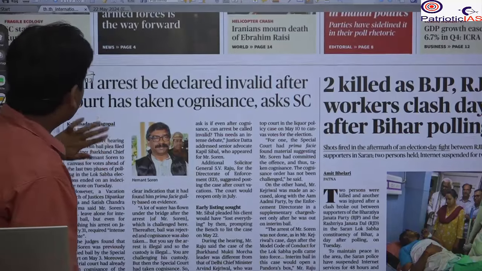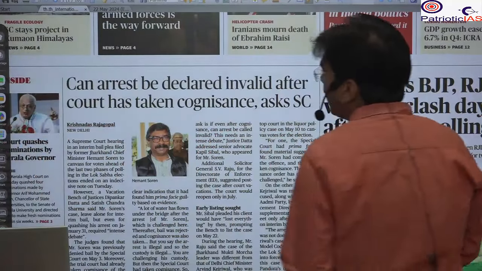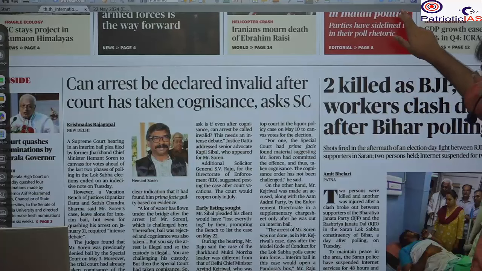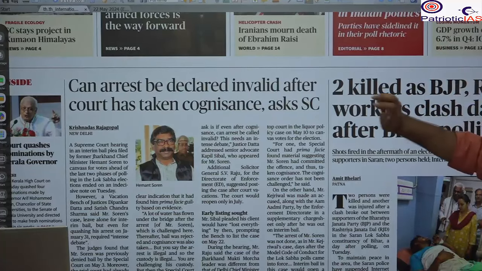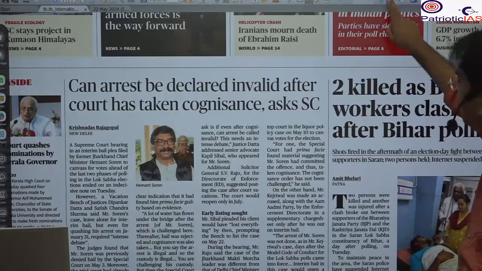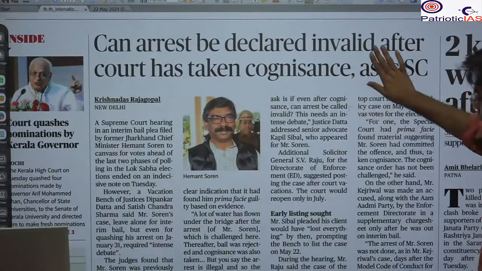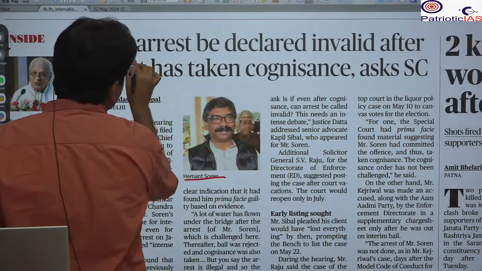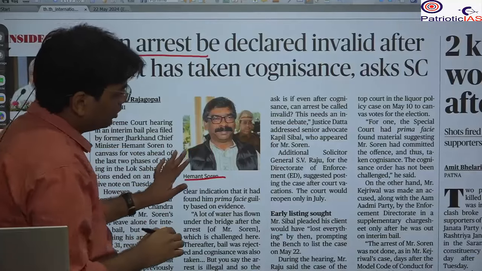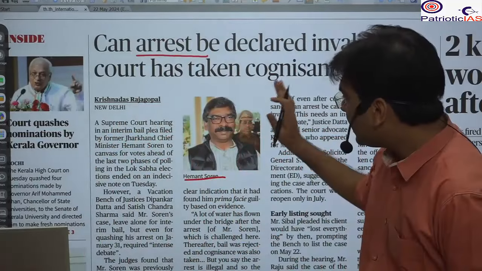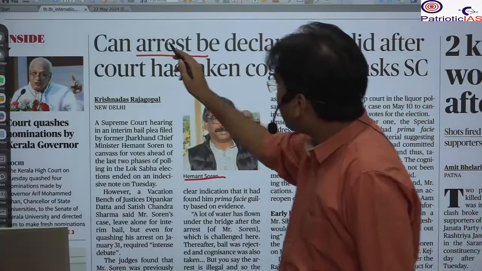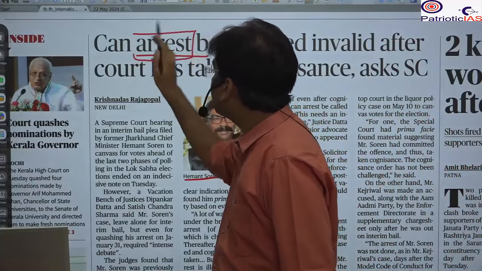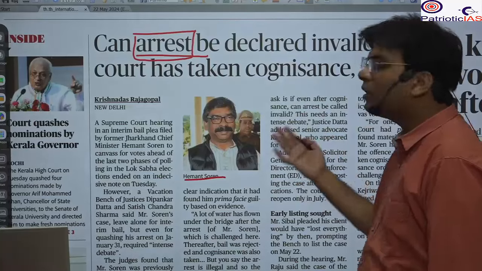The first news on the front page is: can an arrest be declared invalid after the court has taken cognizance? Here you will see the debate is on Hemant Soren. His arrest itself is being called invalid and unconstitutional. Now the debate is going on. Leave everything else aside, whether he should be given interim bail or not. The thing now is that his arrest is being discussed as illegal itself. So we will see what comes further.